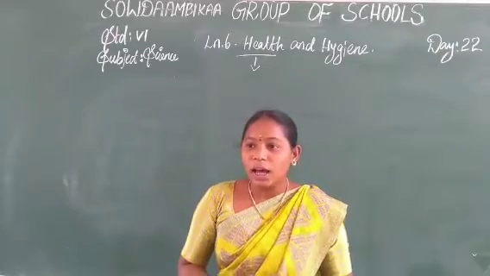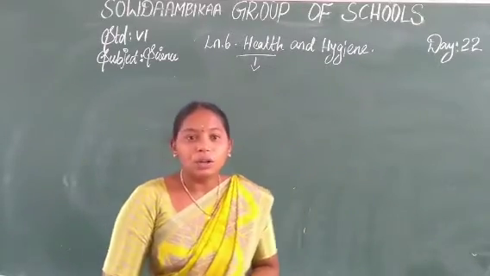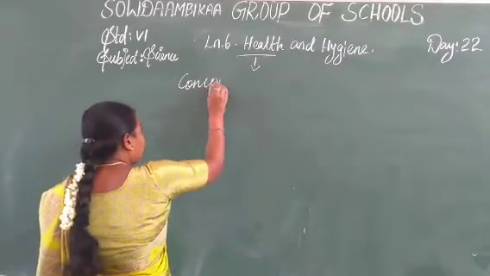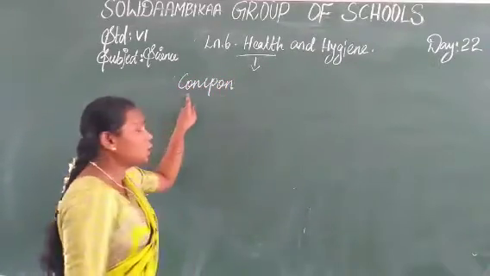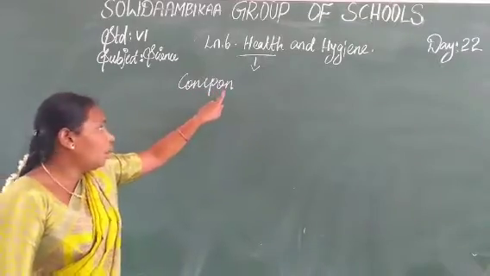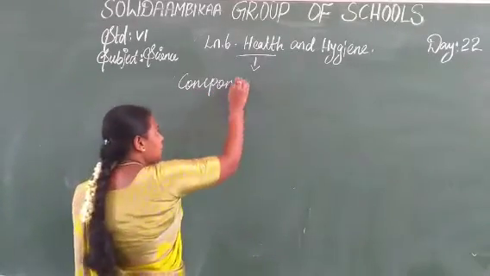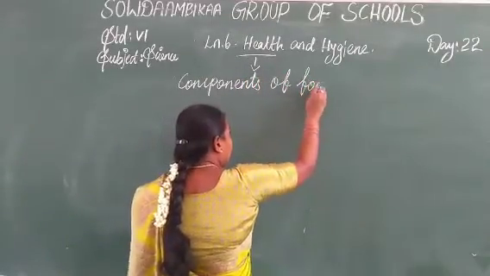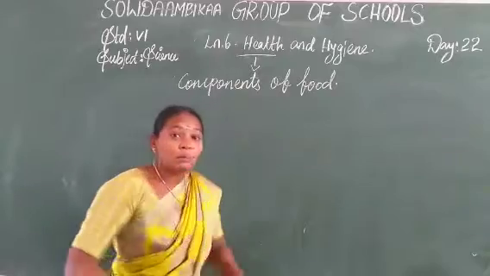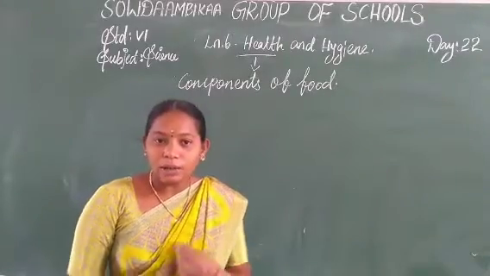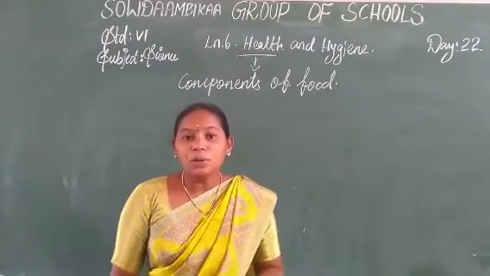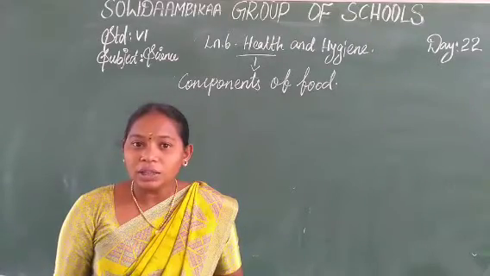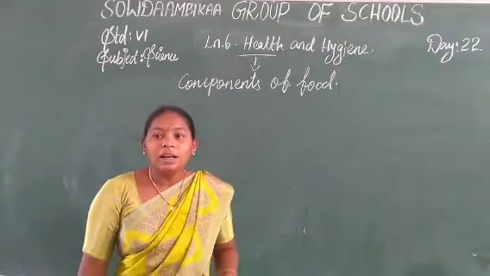So now see the components of food. What is meant by component? C-O-M-P-O-N-E-N-T-S, components of food. When you eat food, the food gives some nutrients. Yes or no? So what is meant by nutrient? It is the chemical content.